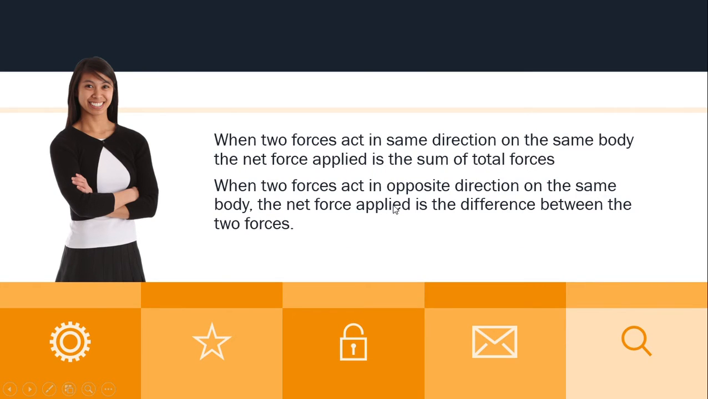Okay, now suppose not one force but two people are trying to move a car or move a table, say for example, then both of them are applying the force, isn't it? So what is the net force applied? The net force applied is the sum total of the forces. Two forces are applied, so the total of both these forces is the net force applied on the body. Suppose two people are trying to move the table, then the net force applied is the force applied by both of these people. Okay, and when two forces act in opposite direction on the same body, then the net force applied is the difference between the two forces.